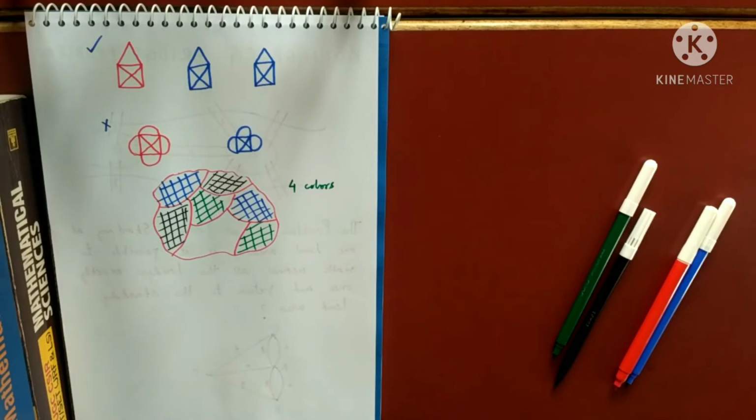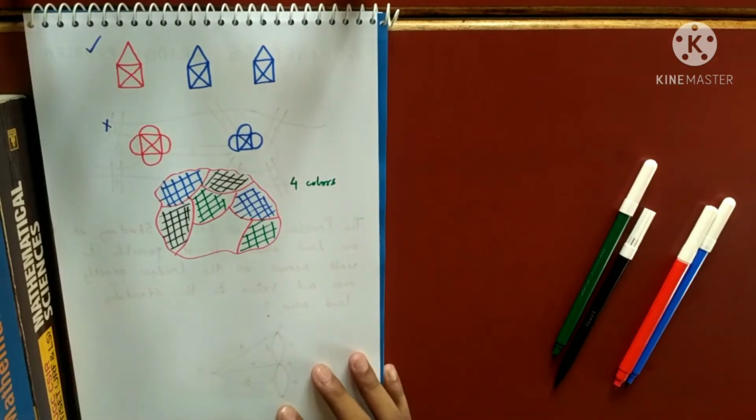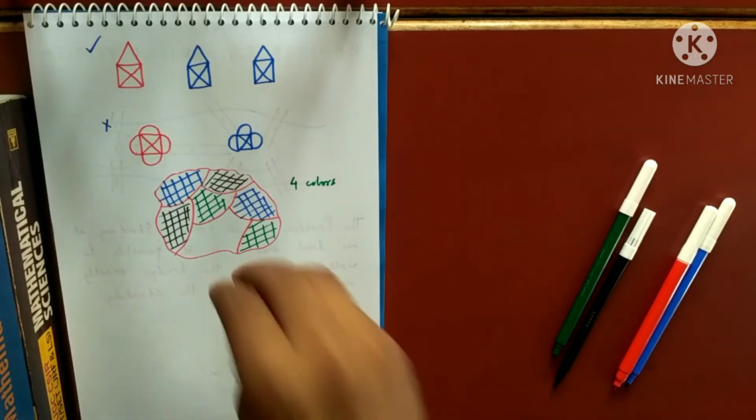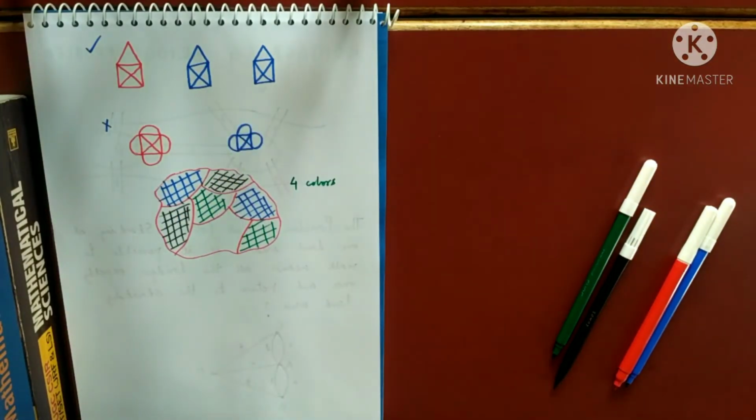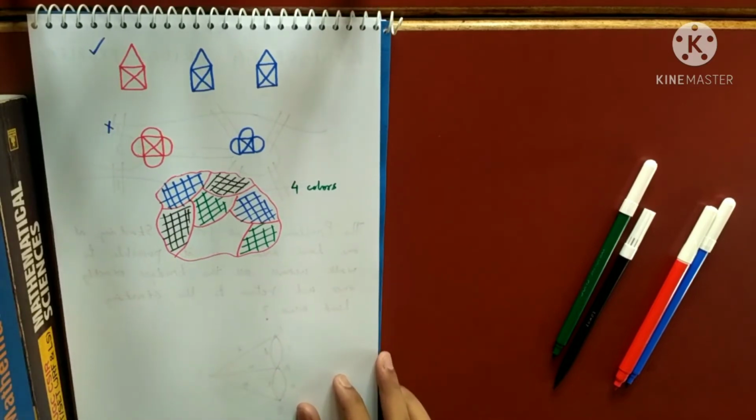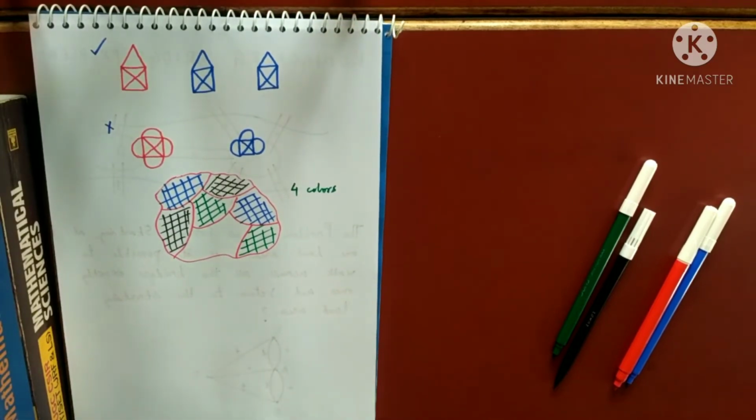This is another problem that can be answered using graph theory. Why are only four colors enough to color a map? Though we will not talk about coloring in our course this time, if you are interested in graph theory, you can pursue it in your higher studies and study this four color theorem. This is known as the four color theorem, I guess. Such a nice application and such a beautiful thing.